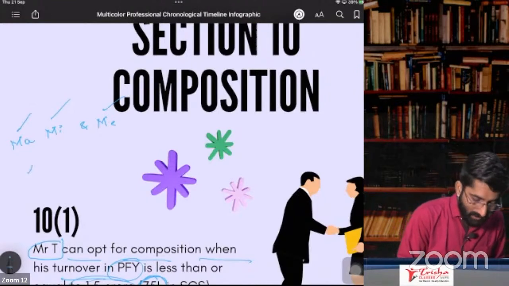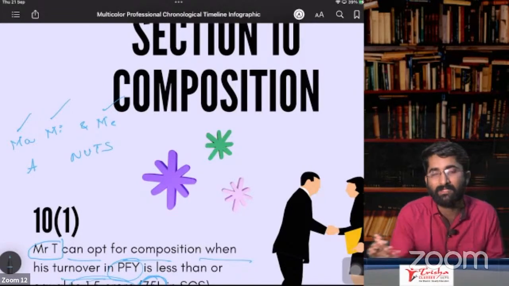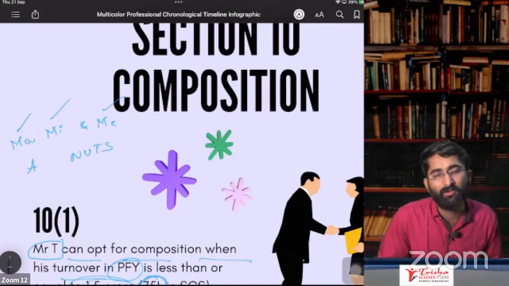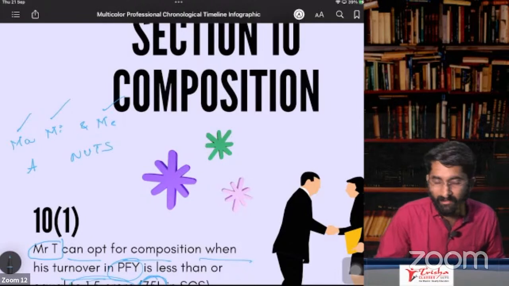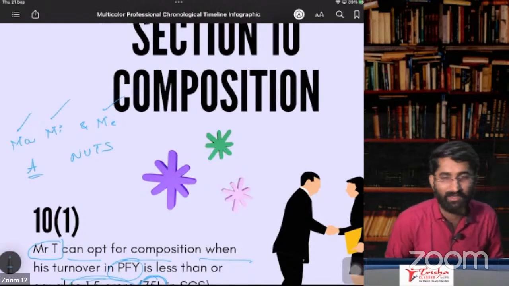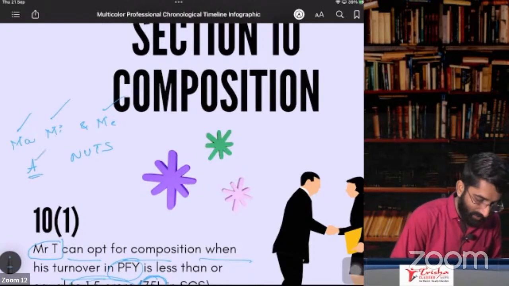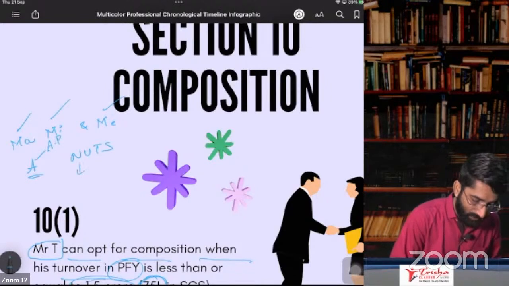We purchased areca nuts. Why, sir? Simply we were doing some chit chat, so we wanted to eat something. So we were eating bida. That's why we purchased areca nuts. So what is areca nuts? A for Arunachal Pradesh, N for Nagaland, U for Uttarakhand, T for Tripura, S for Sikkim.